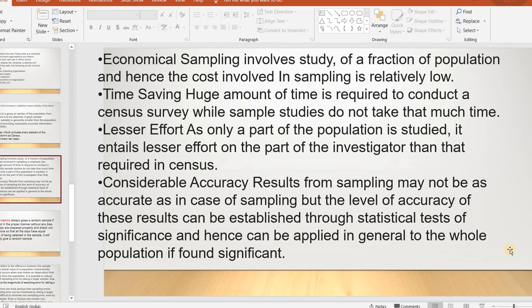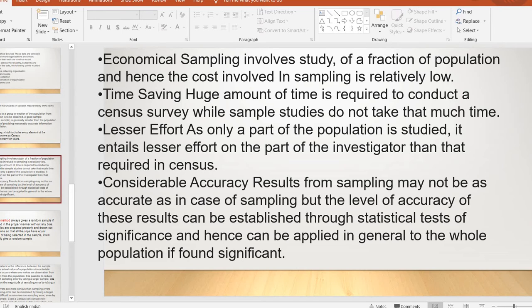Then the third point is lesser effort, as only a part of the population is studied. It entails lesser effort on the part of the investigator than that required in the census. Census means we need to collect data from all the people, but in this case we need to collect from 10 people. Like that, we select some sample, and from that sample only we collect the data.